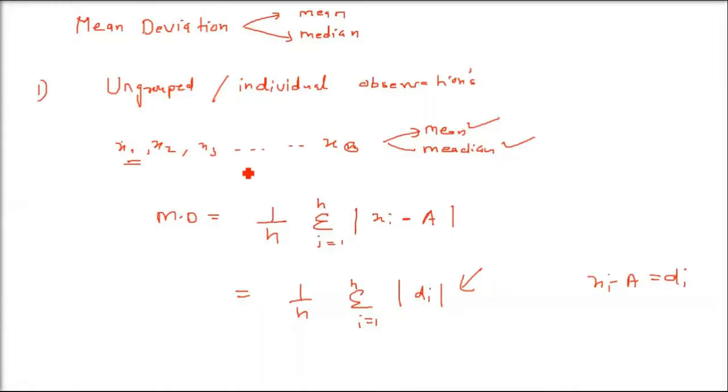Basically, there is no grouping, there is no frequency. So let us assume we have to find out mean deviation about median. So what will be the way? The best way is to take an example. So this capital A, as I said, is mean or median. If I am telling you about median, the same thing you have to do for mean also. Mean is nothing but adding the terms and dividing by the number of observations. Median is just arranging them and finding out the middle one.